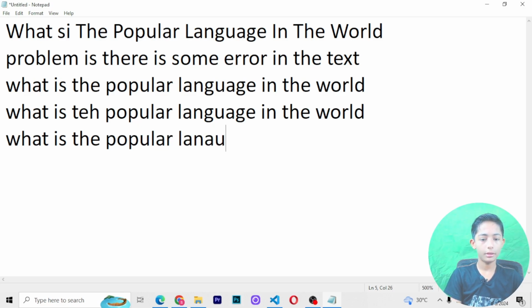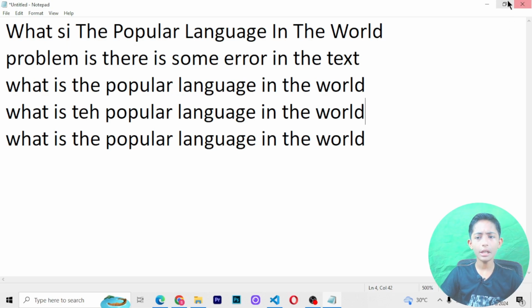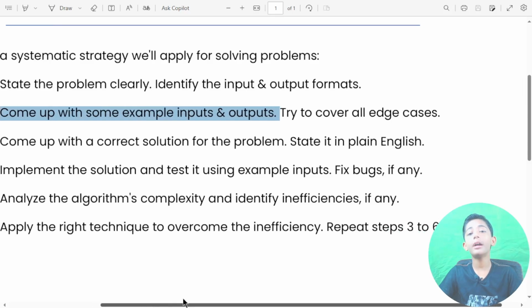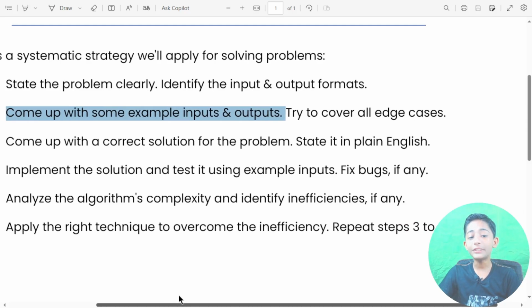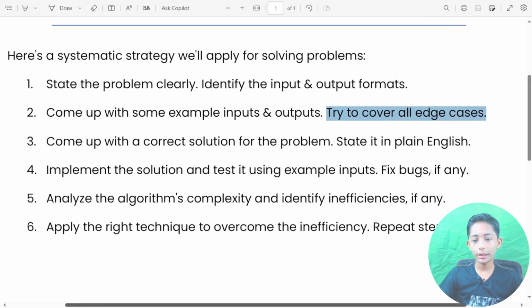This is only a general example. If anyone is solving a problem, please come up with some examples, inputs and outputs. Try to cover all edge cases.